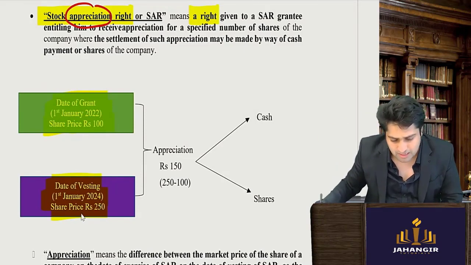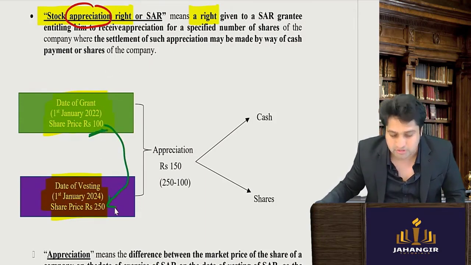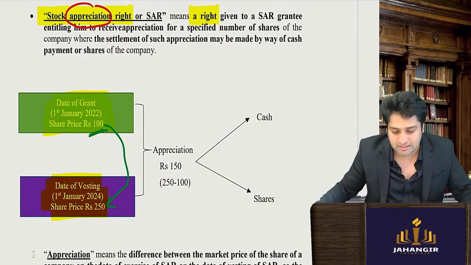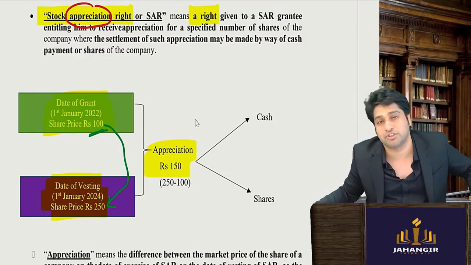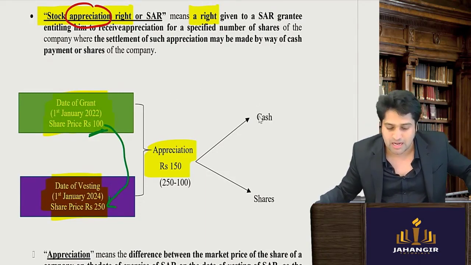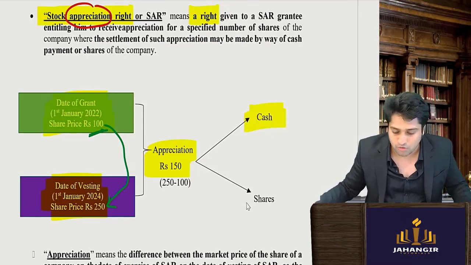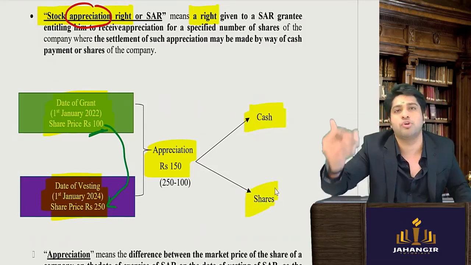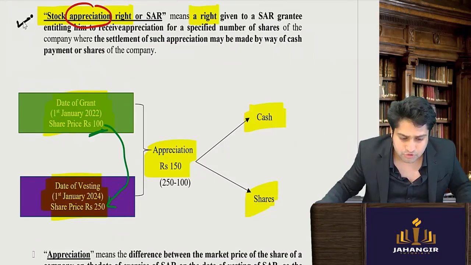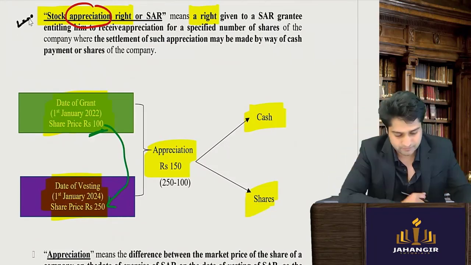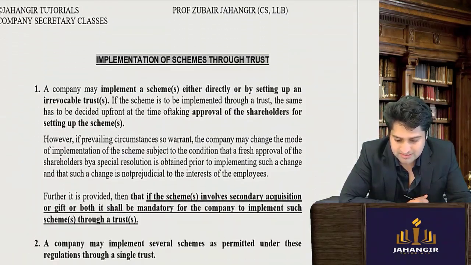So I tell him, you work, whatever is the increase. So he worked hard, the 100 rupee share, he increased to 250. So the increase is 150, appreciation is 150. I tell you, the share price has increased by 150. This 150 rupees I will pay you in the form of cash or 150 worth of shares I will give you. What do you want? Tell me. So this is basically stock appreciation rights. I'm going to cover only those things which can come in your exam.